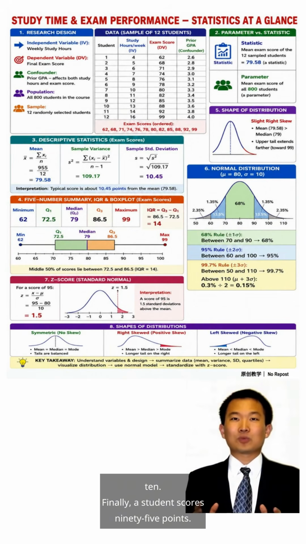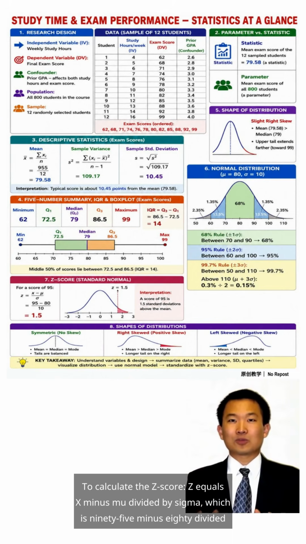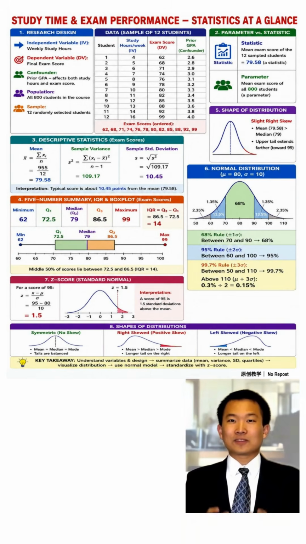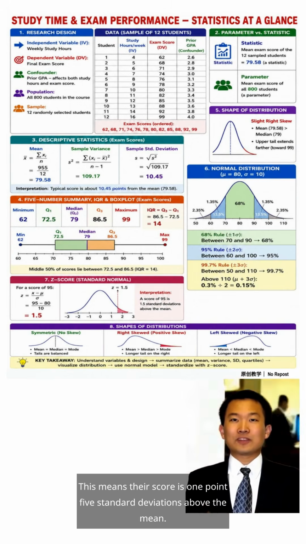Finally, a student scores 95 points. To calculate the z-score, z equals x minus mu divided by sigma, which is 95 minus 80 divided by 10, equaling 1.5. This means their score is 1.5 standard deviations above the mean.